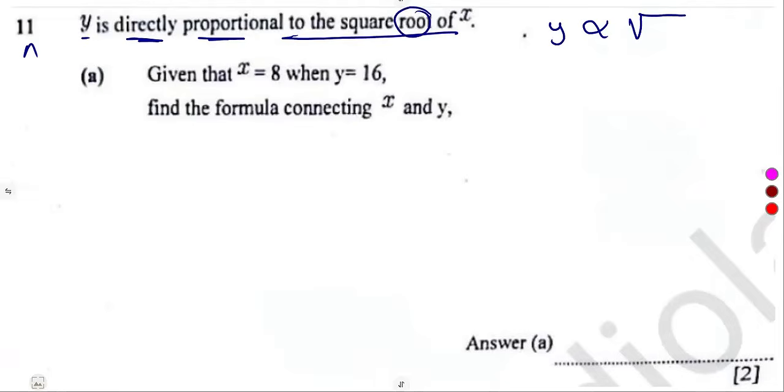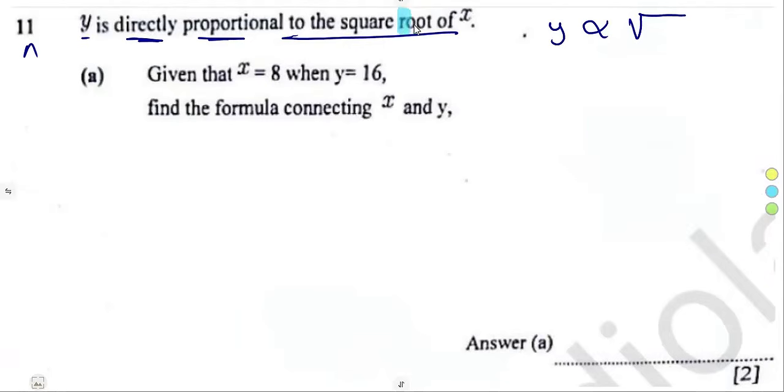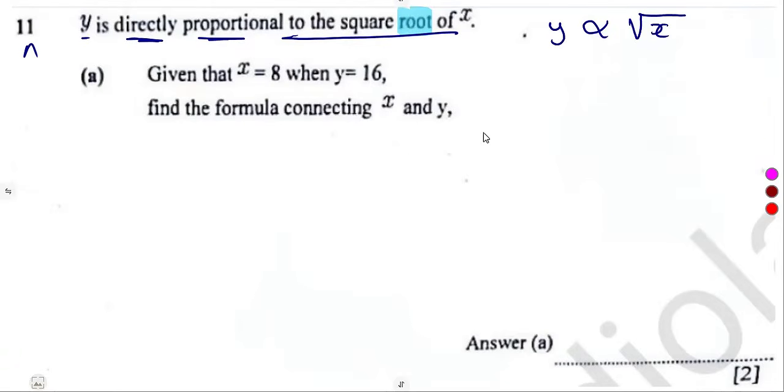So we must have the root sign. Okay, so that's the square root of x. We are given that x is equal to 8 when y is equal to 16. Find the formula connecting x and y.